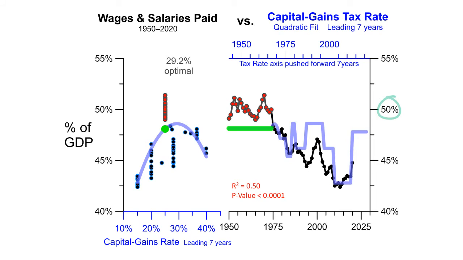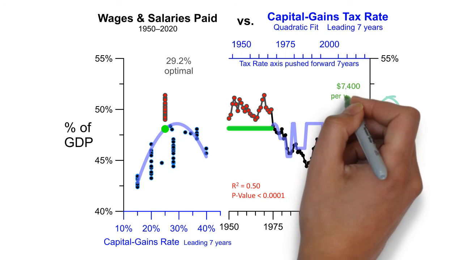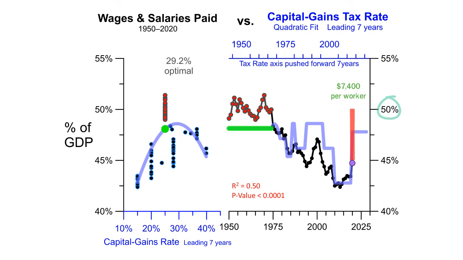The difference between this share of the pie and half amounted to $7,400 per worker in 2020. Workers stopped getting half when the tax rate went up. Cutting it to 28% helped. Workers did better with the 28% rate than the 20% rate. Workers got their smallest share of the pie ever with a 15% rate.